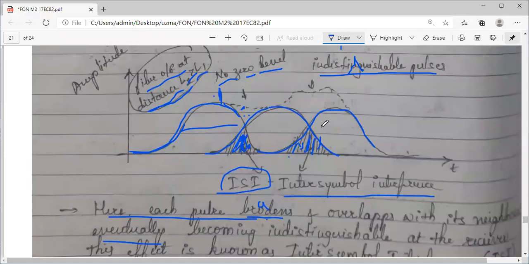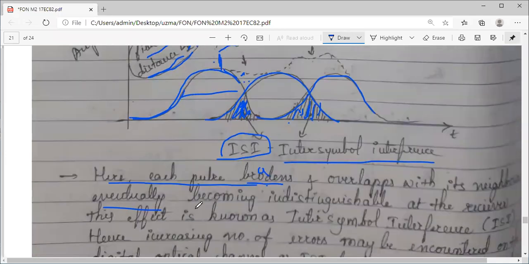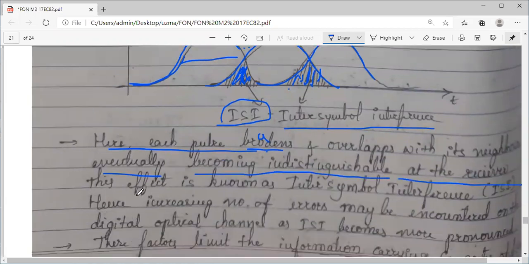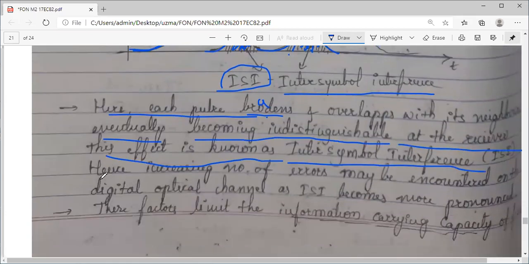Eventually, what happens? The pulses you cannot distinguish. You cannot separate them. Whether the information here is 1 or 0. So eventually becoming indistinguishable at the receiving side. So we call this effect inter-symbol interference. This overlapping.